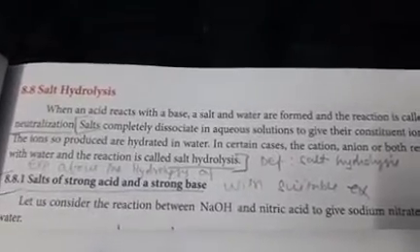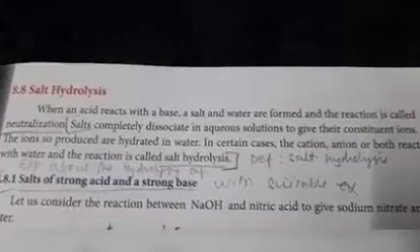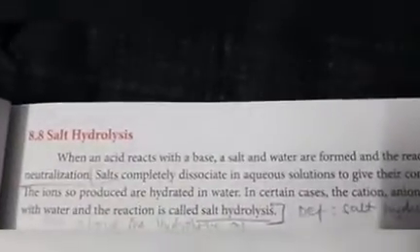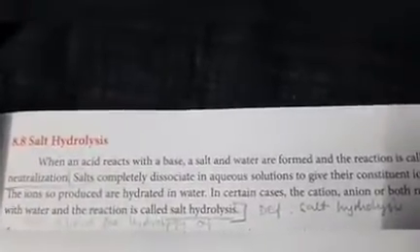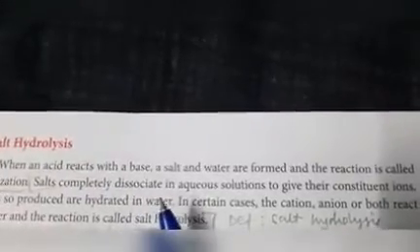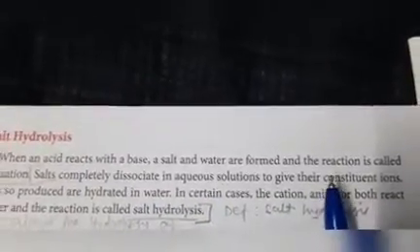Salt completely dissociates in aqueous solutions to give its constituent ions.